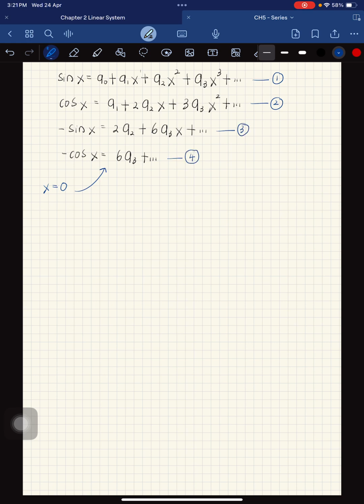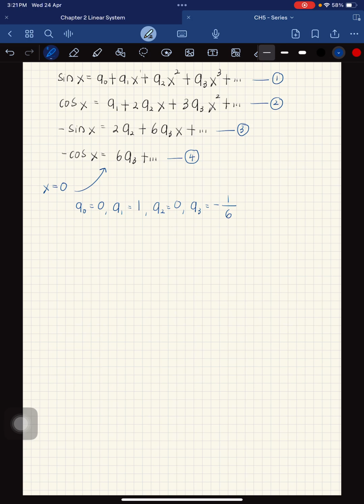So you will get a naught equal to 0, a1 equal to 1, a2 equal to 0, and a3 equal to negative 1 over 6.